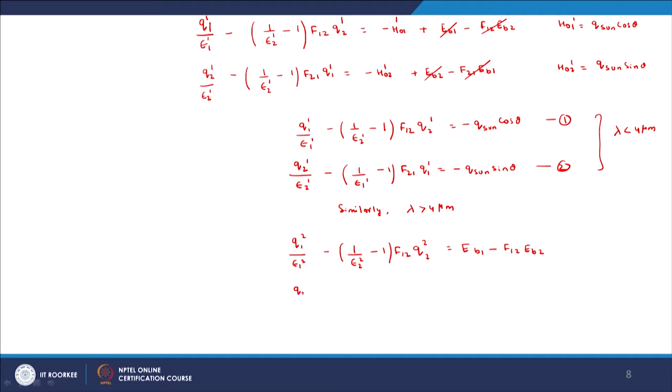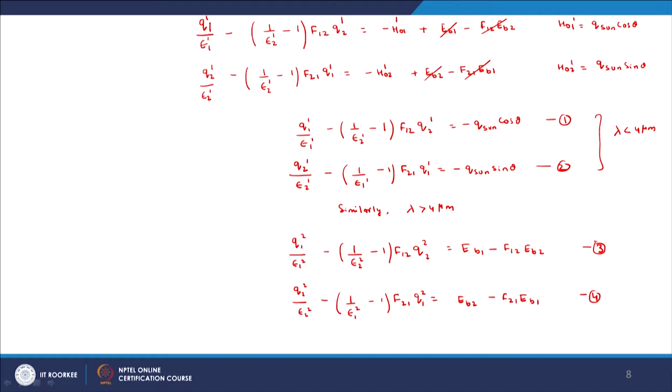And similarly for surface 2, F_21 Q_1^2 is equal to E_B2 minus F_21 E_B1. Let us call this equation 3 and this equation 4.